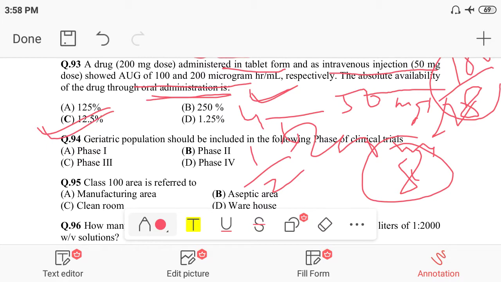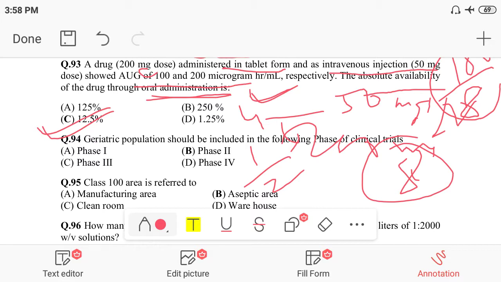You can write it down and check it by using your pen and pencil. This is an important one, because we are giving one drug in oral form at 4 times more, and the same drug by IV form at 4 times less. But the AUC is half when given orally compared to IV. So bioavailability is 50% for oral dosage form, and the dose we are giving is 4 times more.